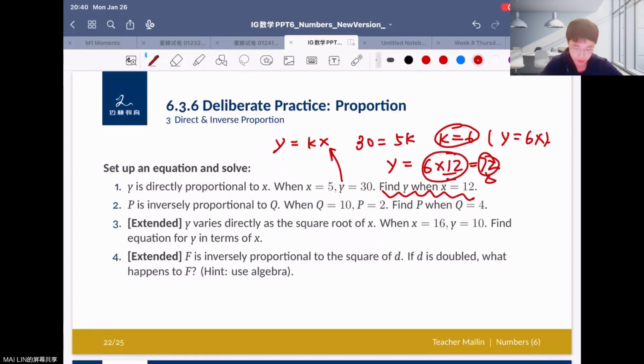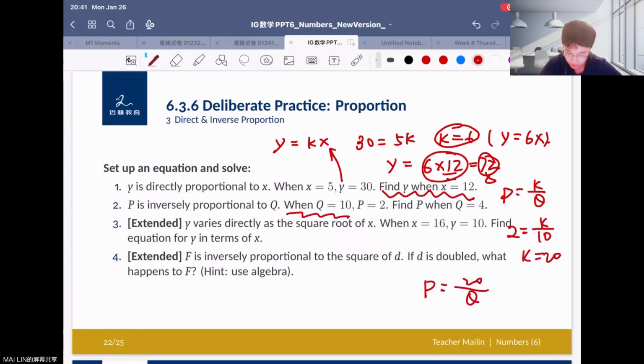Okay, so the second question is that P is inversely proportional to Q, when Q equals 10, P equals 2, and find P when Q equals 4, right? So you can write P inversely proportional to Q as P equals k over Q, right? And then you can put the values into it, Q is 10, P is 2, so 2 equals k over 10, so k's value is 20, okay? So here you can set P equals 20 over Q.